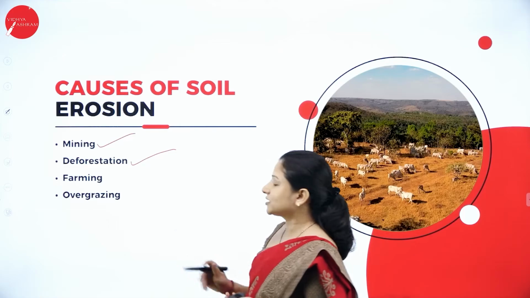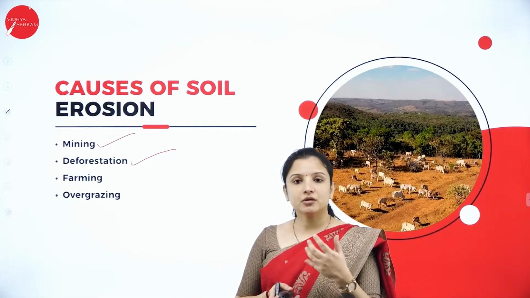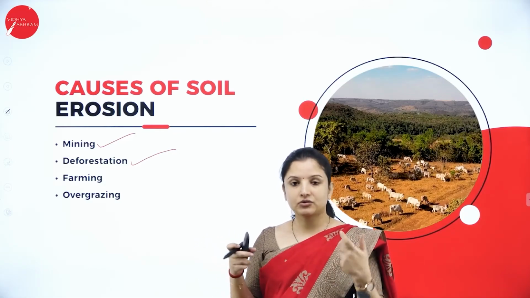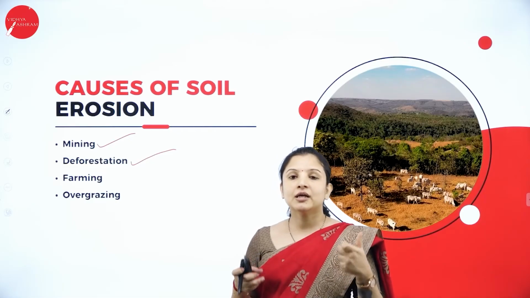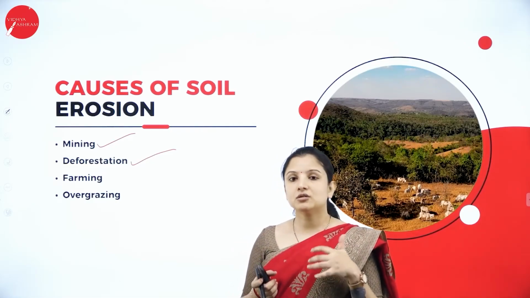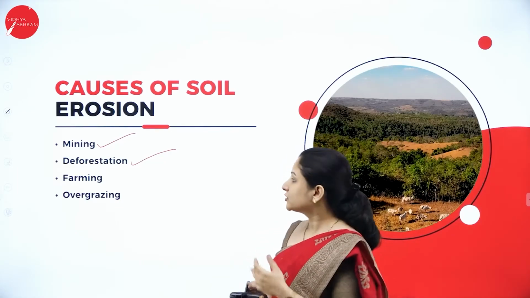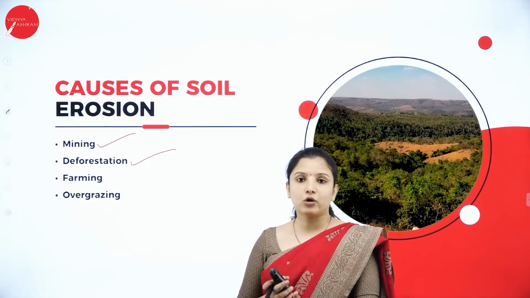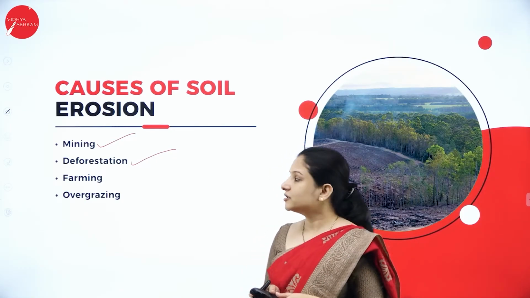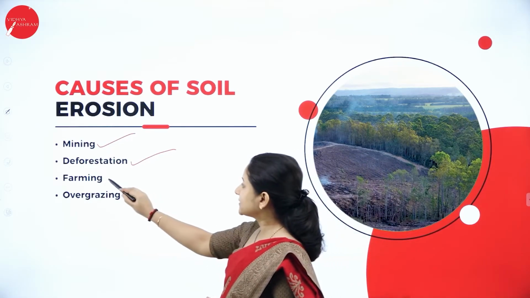Next is deforestation. So cutting of trees, what will happen? Even though the trees are cut and uprooted, it will loosen the soil because there will not be any tree to hold the soil firmly, right? So any small rain or small water flow will just wash away the soil. Therefore, deforestation also causes soil erosion. Next is farming.